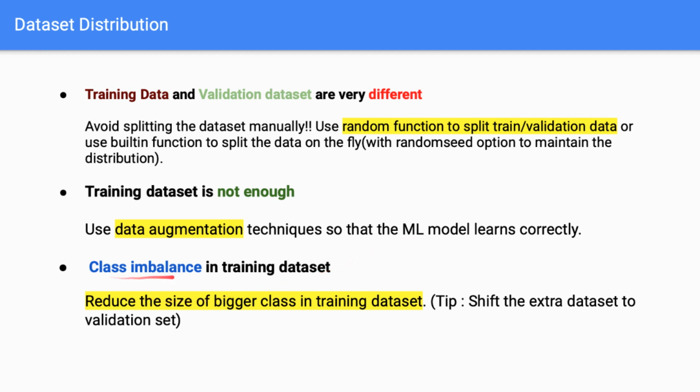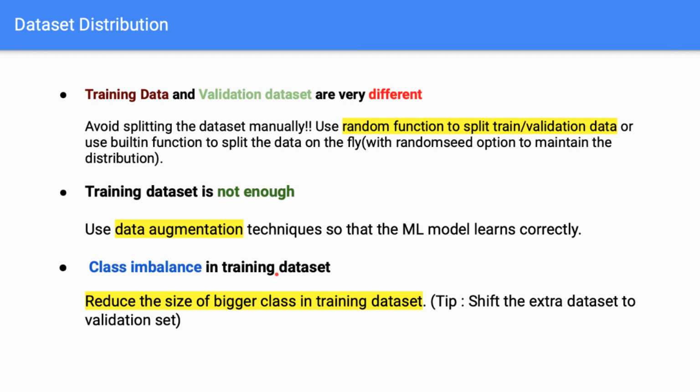And the last case is where you have a class imbalance in your training dataset. This usually occurs in binary classification, for instance when you're working with a rare health dataset. In this case usually you have one class bigger than the other, and what you can do is reduce the size of the bigger class, reduce the number of samples in the training dataset. You can shift all these into the validation dataset so that you preserve the class balance in the training dataset.